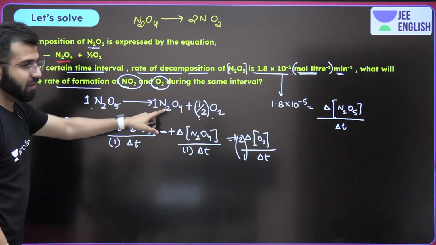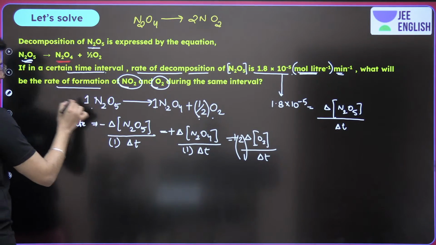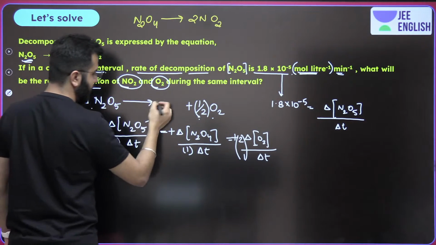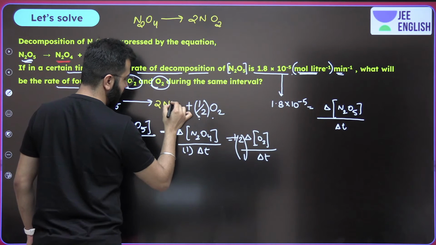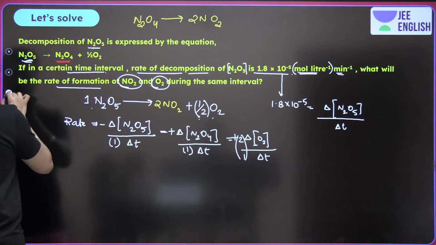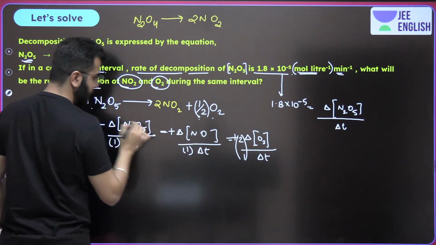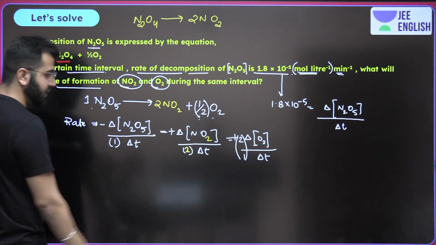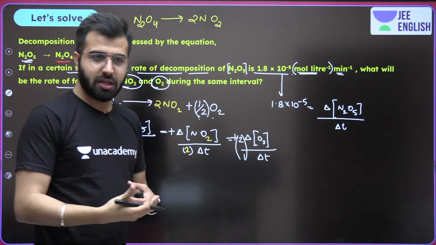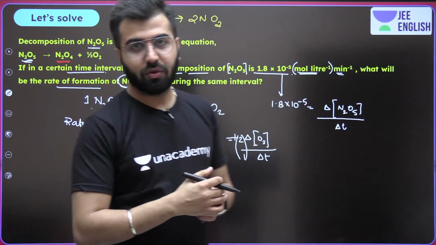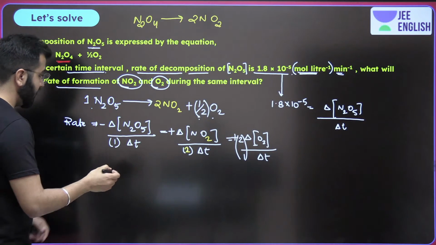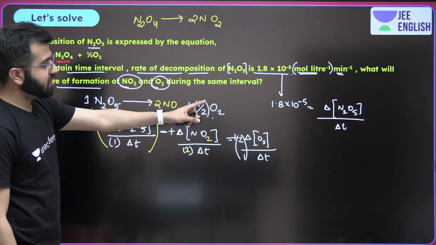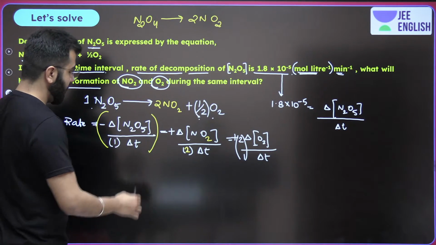So now, if I make some changes over here, how will I write? It's going to be 2 moles of NO2, which I will make over here as NO2, and this becomes 2. Correct? Some more changes, and now what are we going to do? What values do we have? We have this value, which is 1.8 into 10 to the power minus 5.